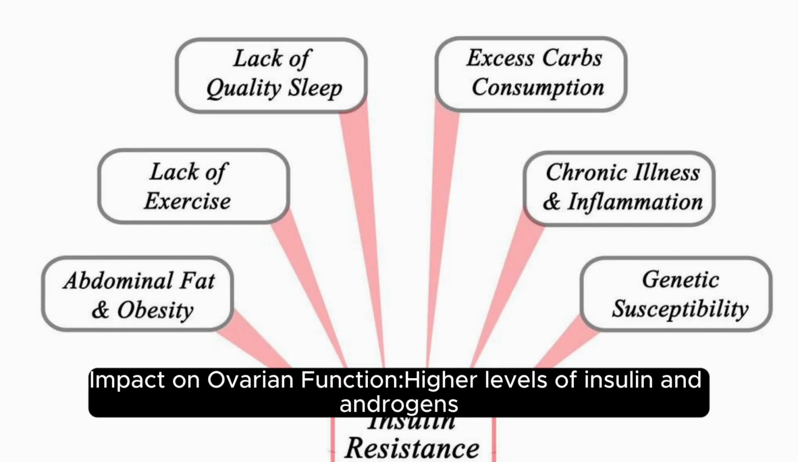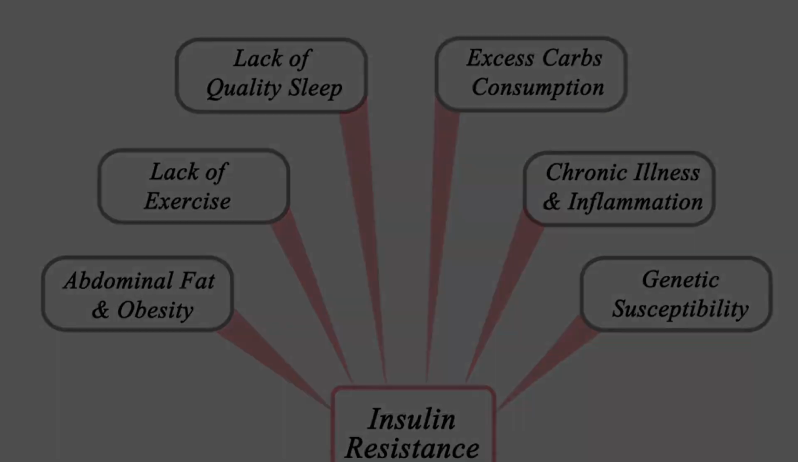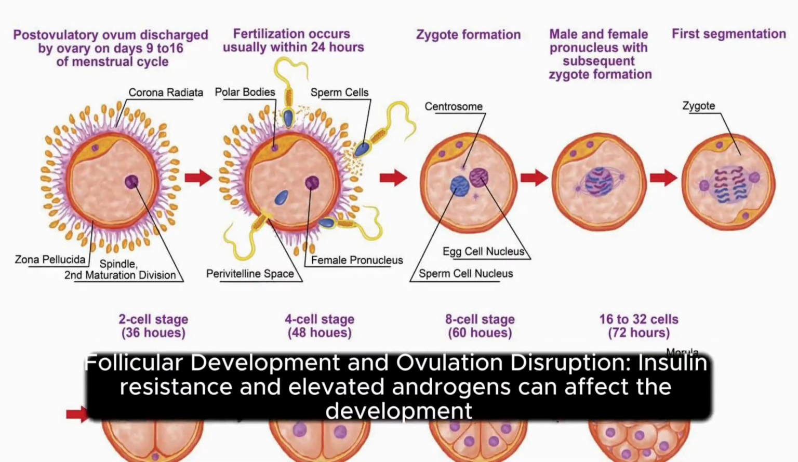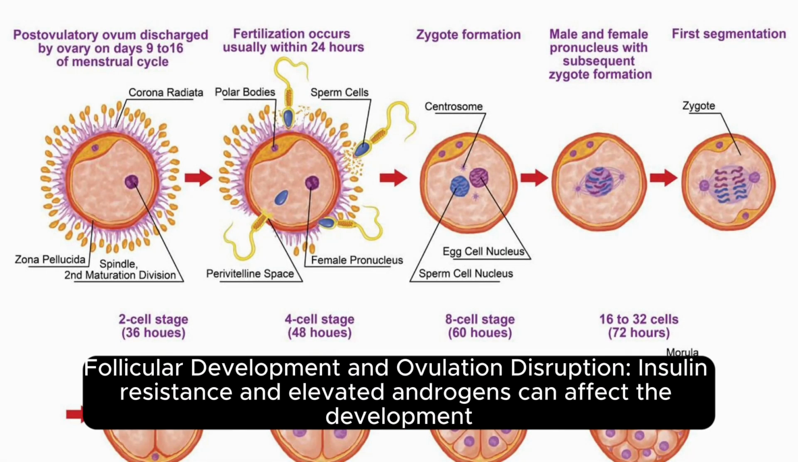Androgens are male sex hormones, and elevated levels can disrupt the normal balance of hormones in the body. Impact on ovarian function. Higher levels of insulin and androgens can disrupt normal ovarian function, leading to irregular or absent menstrual cycles.